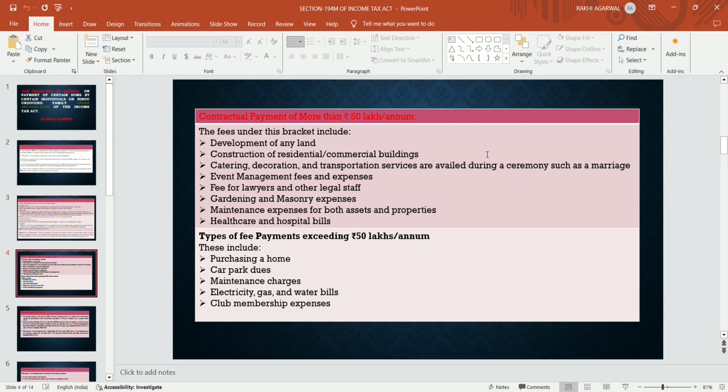Construction of residential or commercial building, if they are constructing on land, residential or commercial building. Catering, decoration, transportation service availed during a ceremony such as marriage ceremony, event management fees and expenses. Event management fees and expenses are also covered under this section. Fees for lawyers or any other legal staff. Gardening and masonry expenses. Maintenance expenses for both assets and properties. Healthcare and hospital bills. These are all the contractual payments.